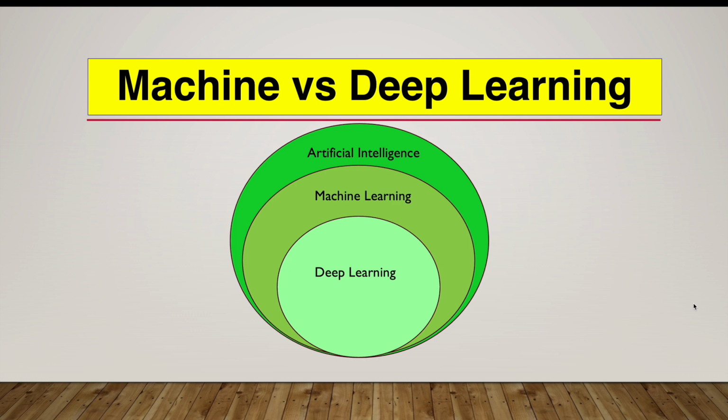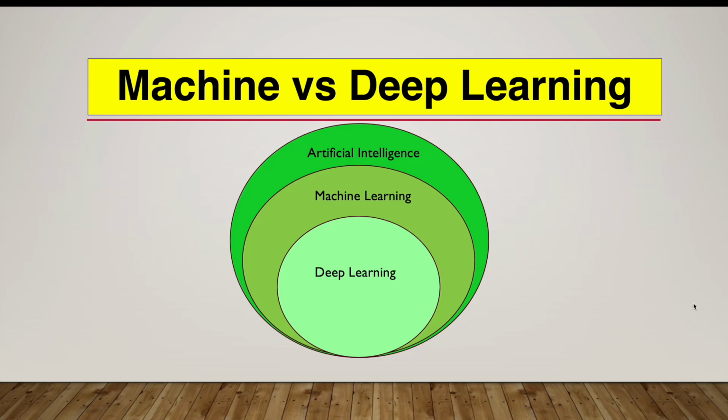Both machine learning and deep learning, as we see, are a part or subset of artificial intelligence. In artificial intelligence, we mainly put intelligence in machines, just like a human possesses intelligence.